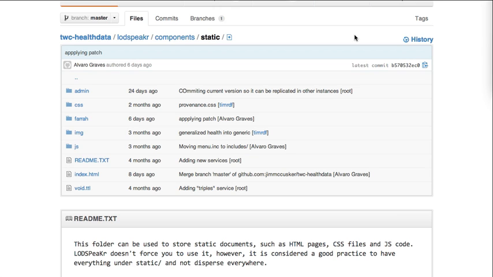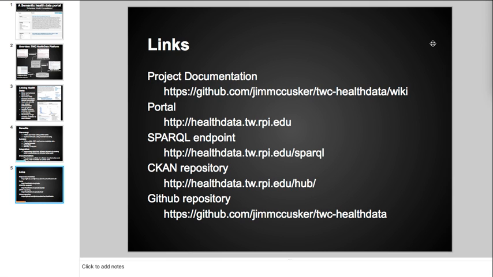Lodspeaker, also a tool created within the TWC lab, serves all RDF in the SPARQL endpoint as content negotiated linked data, and also creates the human readable website using a set of model views that is available in this GitHub repository. To summarize, the benefits of what we've done and accomplished in this challenge include: